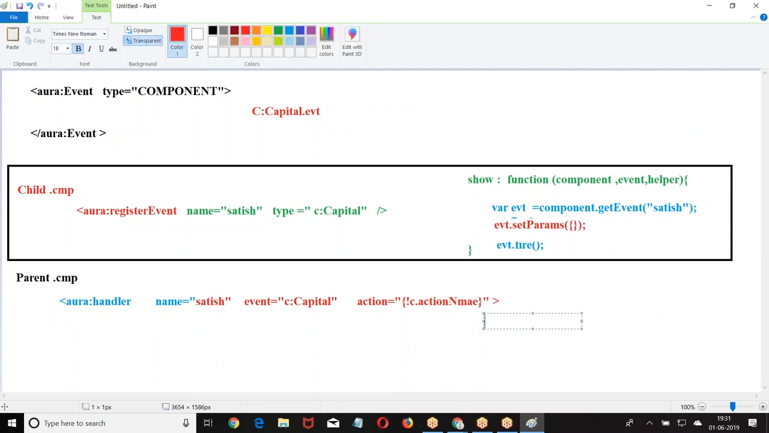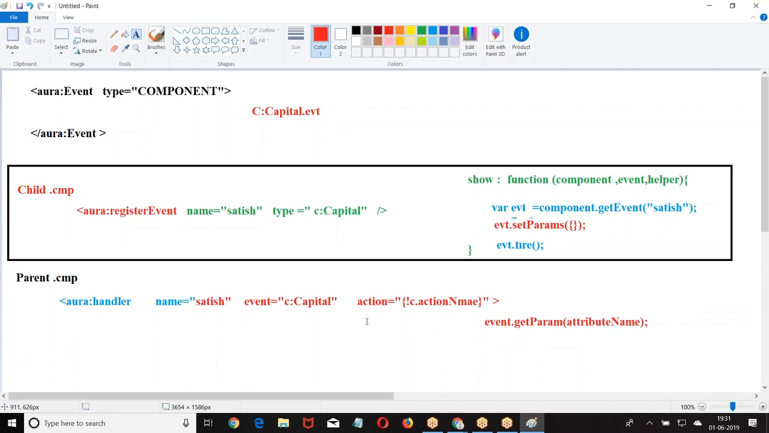Similarly, when you are handling, how do you handle it? event.get param, attribute. This is what I got. Now, was that clear for everyone? How to create an event, how to set the attribute. Right. Now, let us get into a quick use case here.